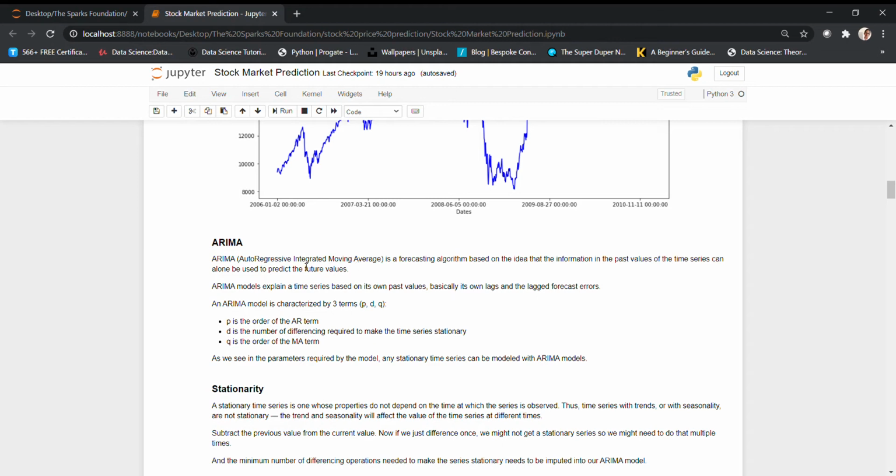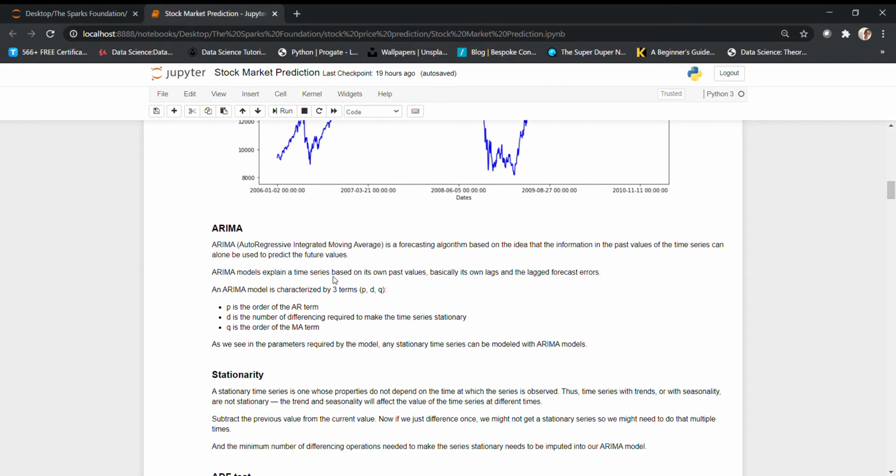For the ARIMA model, we need three terms because ARIMA works based on the past values, and purely based on that, it makes a prediction. So these three terms are P, Q, D. P is for the autoregressive, D is for the differencing, and Q is for the moving average.